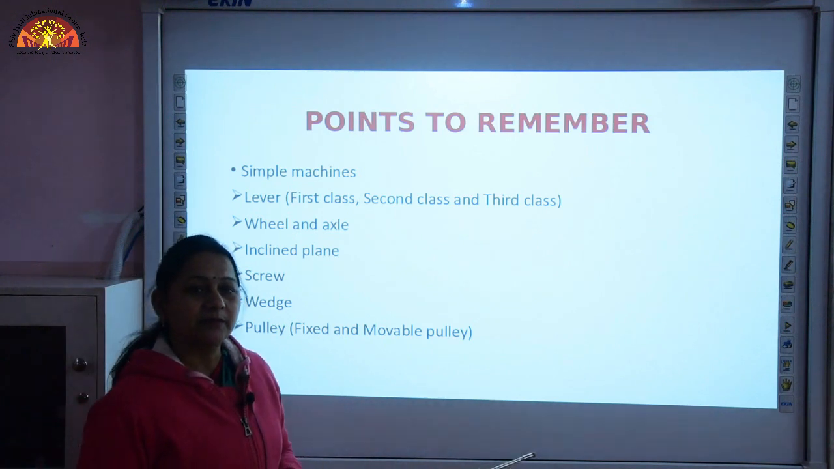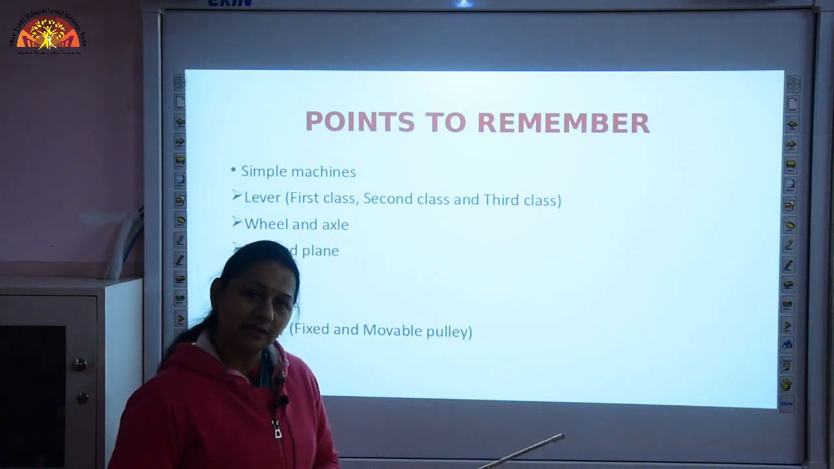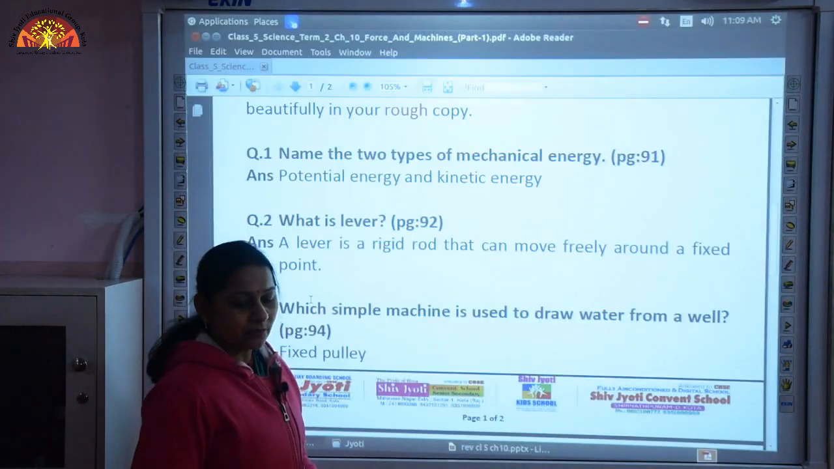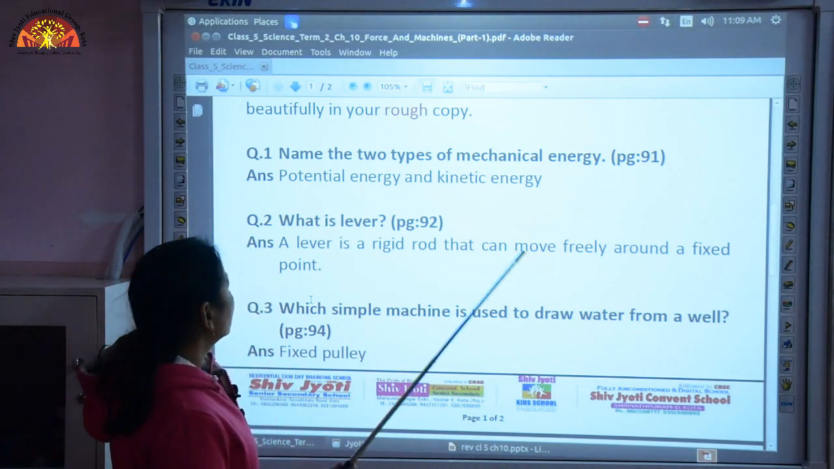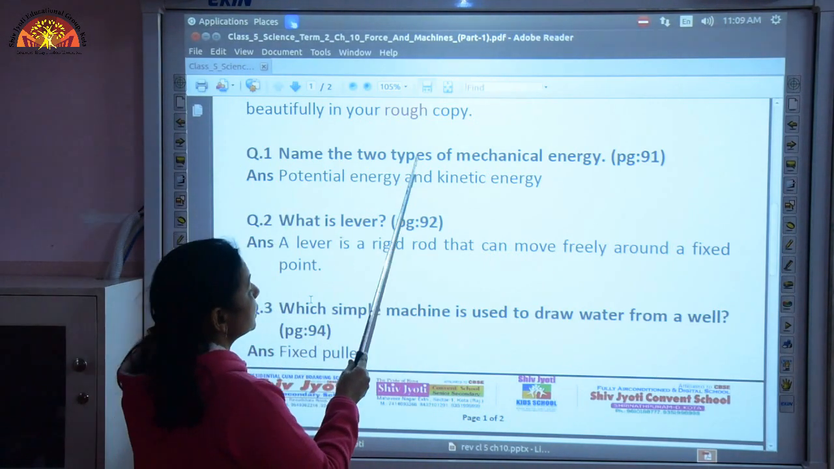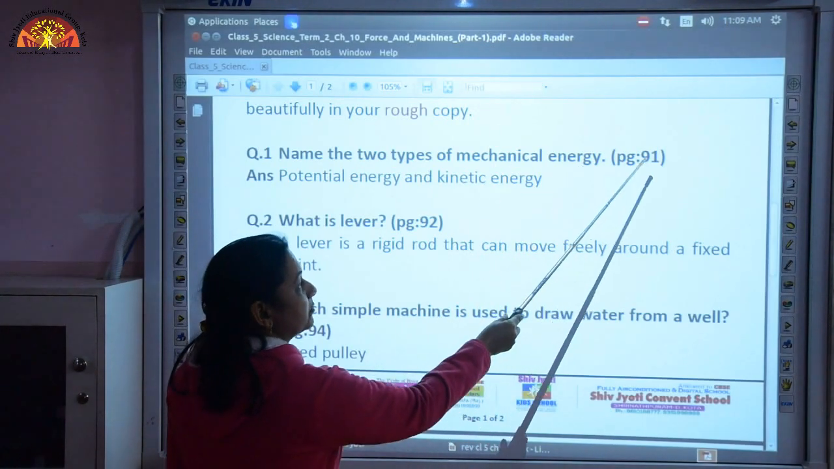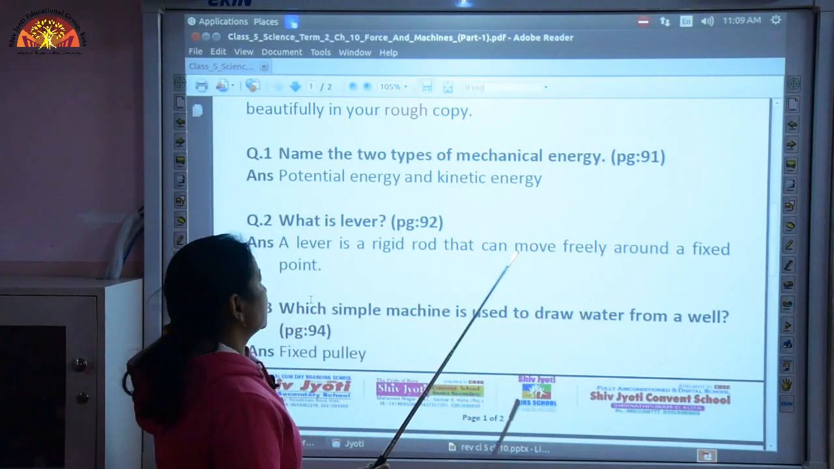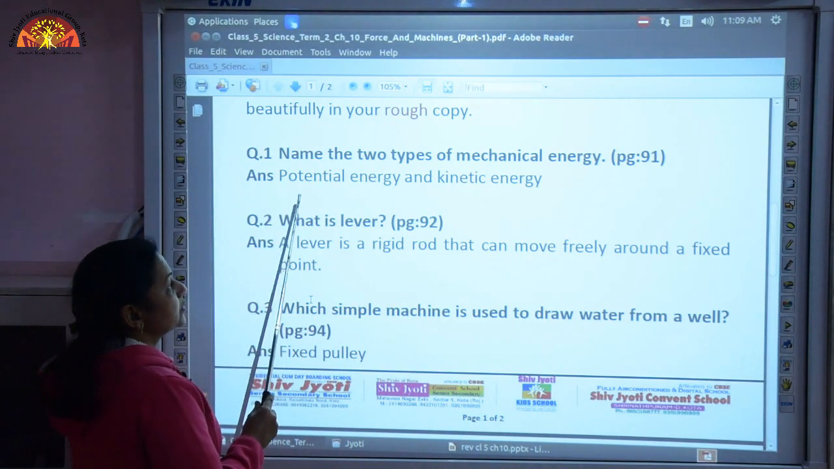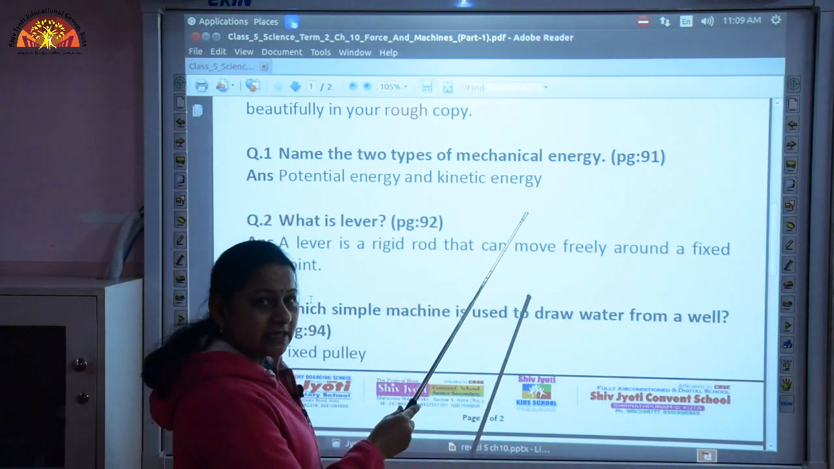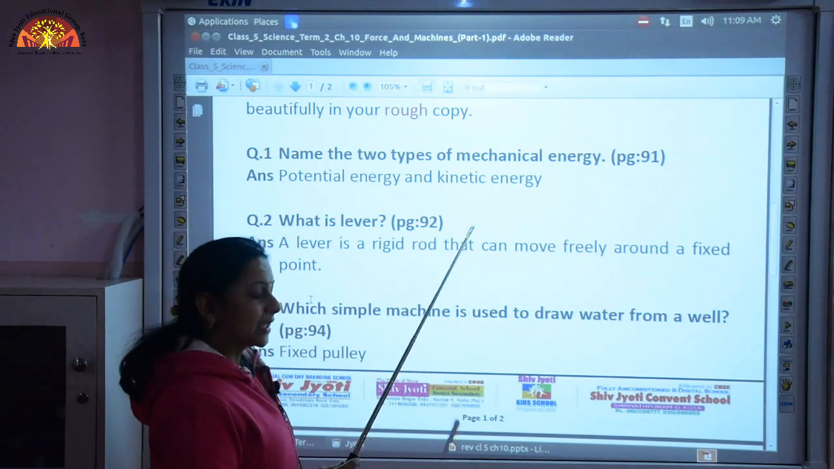Let us take up the internal questions, the bookwork and the copy work now. The internal questions of this chapter are: the first one, name the two types of mechanical energy. This question you have to write on page number 91, children, and the answer for this question is potential energy and kinetic energy. These are the two types of mechanical energy.